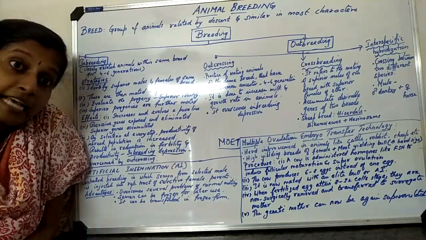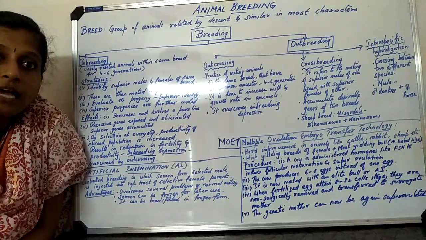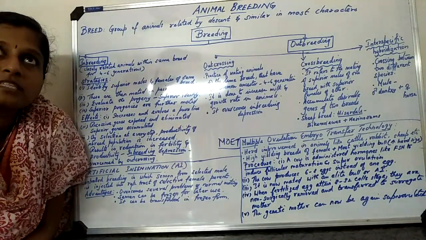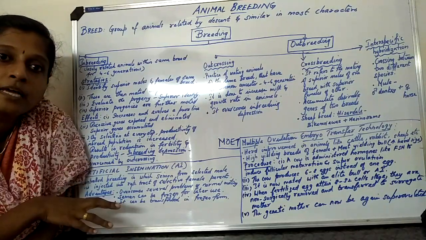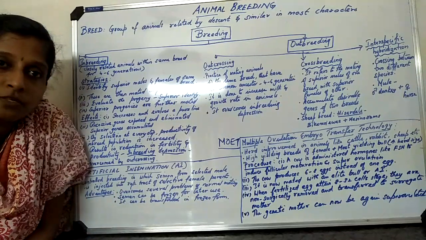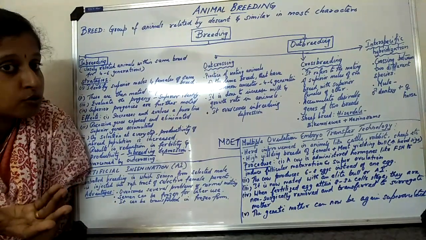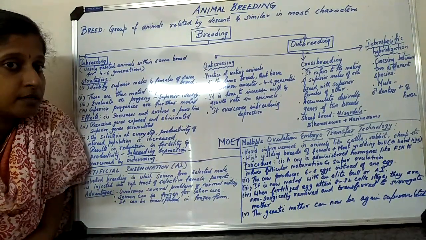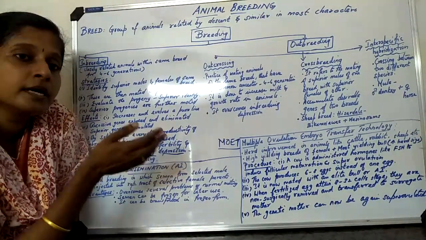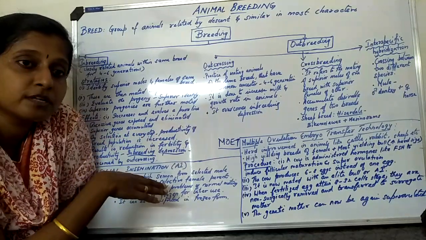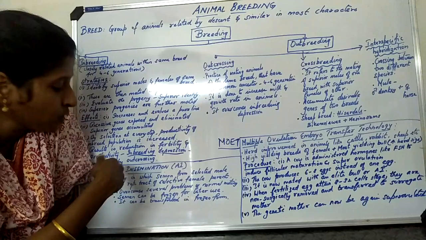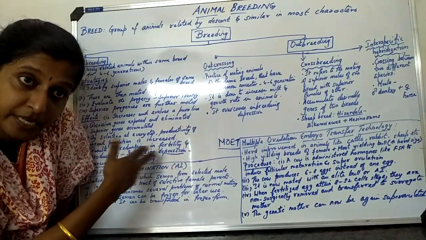As well as, the semen from one area can be used, so I need not transfer the animal from one place to another. Rather, the semen is collected from one place and taken to another location, and there it is artificially inseminated, okay. That is also a good thing. I am just collecting semen and keeping it in the frozen form. In the frozen form, it is transported to another location. There I am injecting it into the reproductive tract of a superior female. In that case also, it is very helpful, okay. So that is artificial insemination.